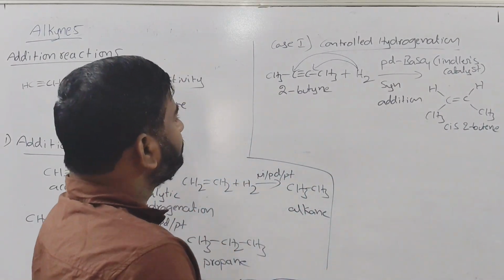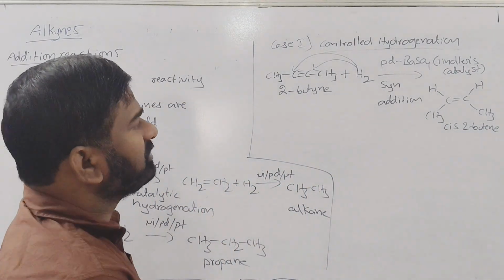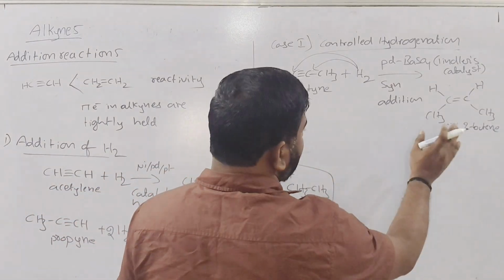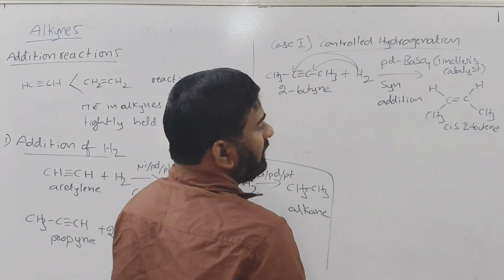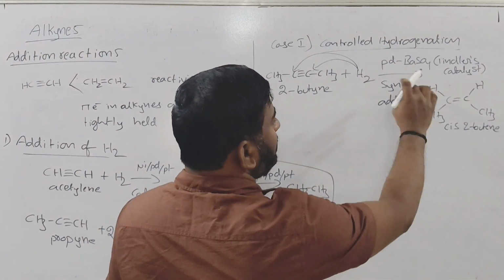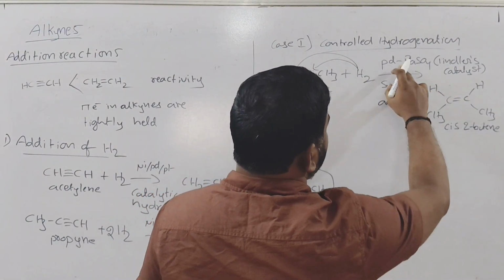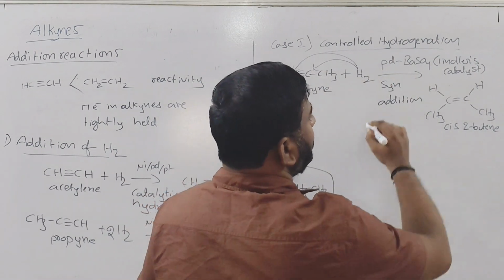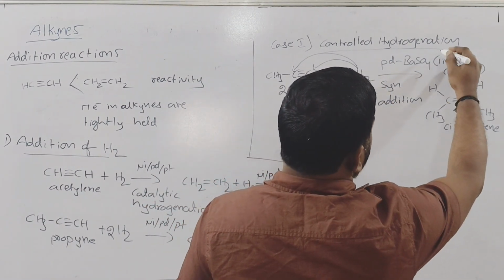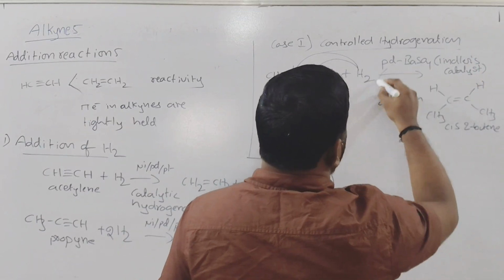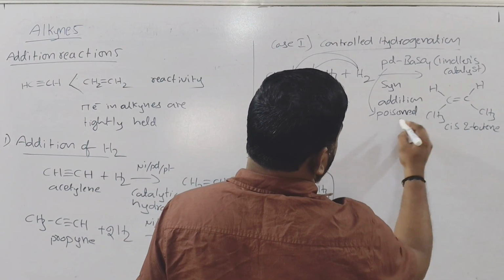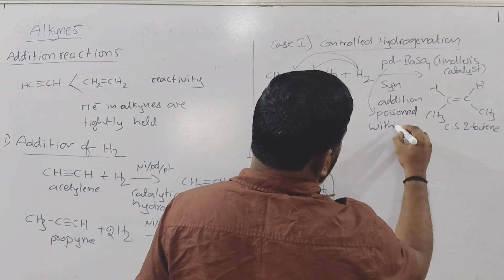So alkynes on hydrogenation in the presence of Pd/BaSO4, syn addition takes place and gives cis 2-butene, or cis alkene. Sometimes this Pd/BaSO4 is poisoned with quinoline.